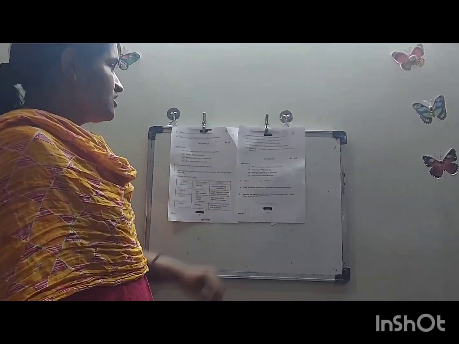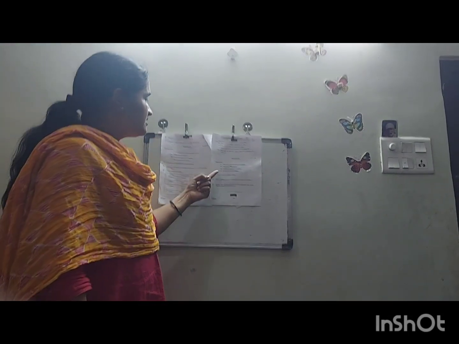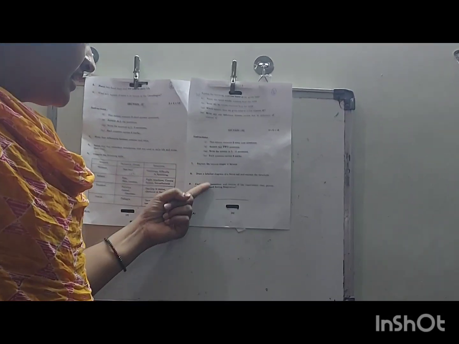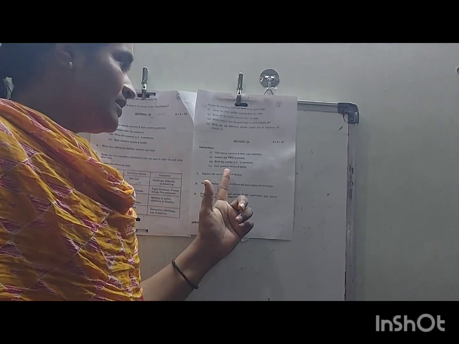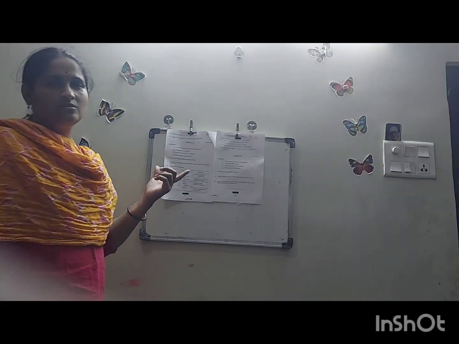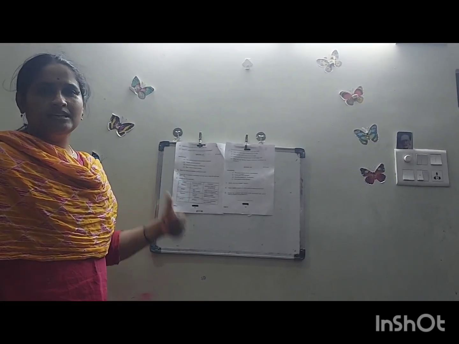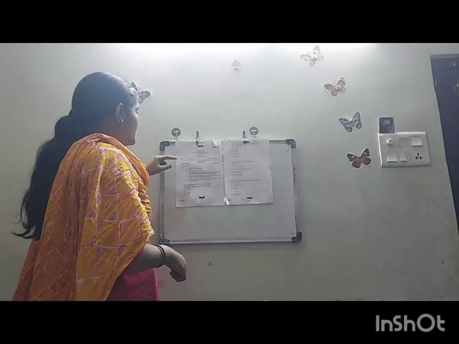Then coming to section C, that is section 3, we will be having 3 essay type questions. In this, a choice will be given. Among the 3, you can select any 2. These are also questions they have asked directly. Depending upon how the questions are asked, you need to answer accordingly. Here is part 2, which comprises 10 marks.